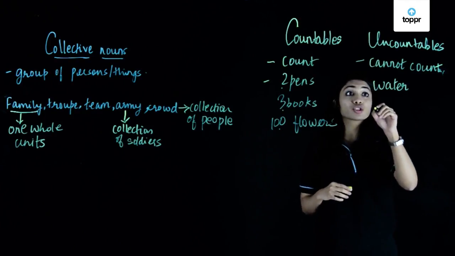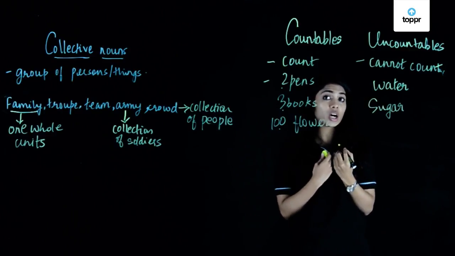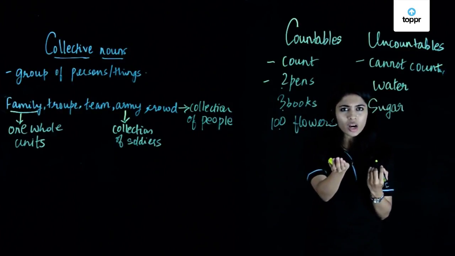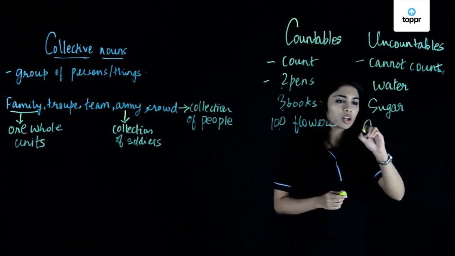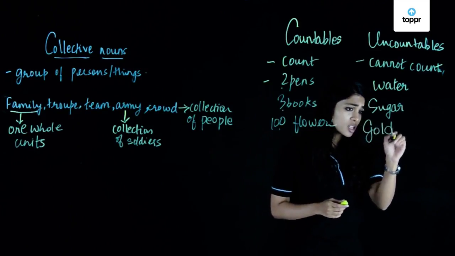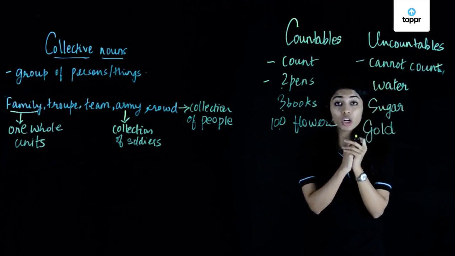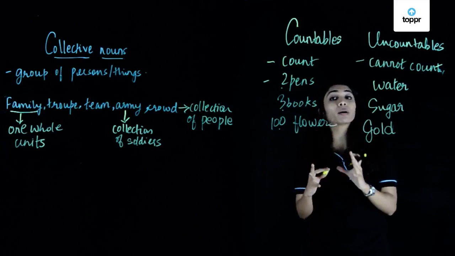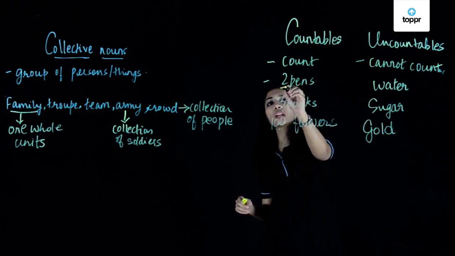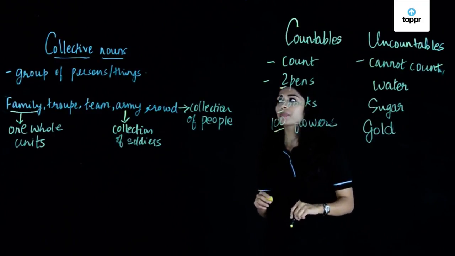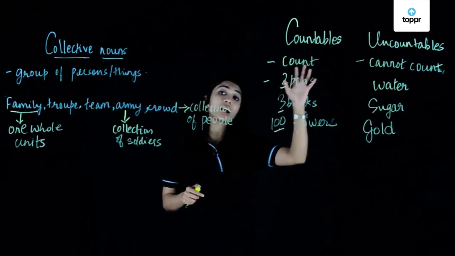Let's take one more example: sugar. If I want you to give me some sugar, I would say, can you please give me some sugar? I can't say give me 2 sugars or 3 sugars. Similarly, the word gold. So these are our uncountable nouns, which means we cannot count them and we cannot put a number before them. Whereas countable nouns, we can count them and we can put a number before them. So I hope you all have understood collective nouns and countable nouns and uncountable nouns.